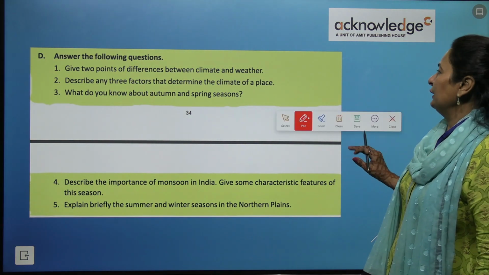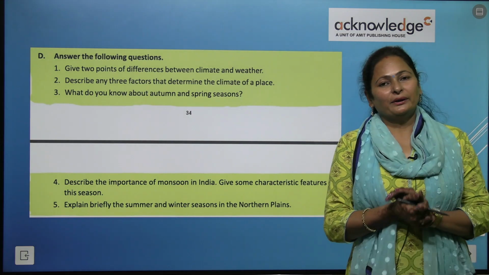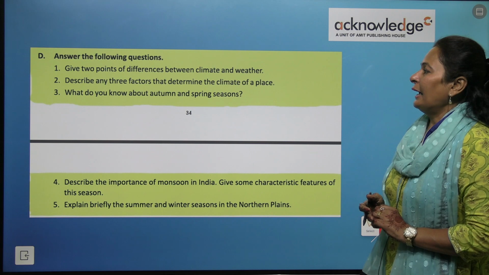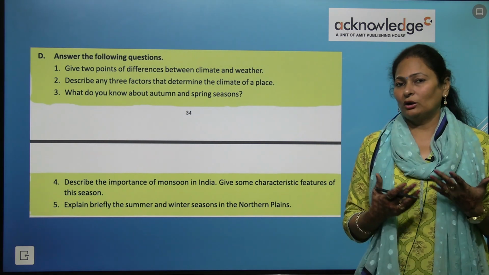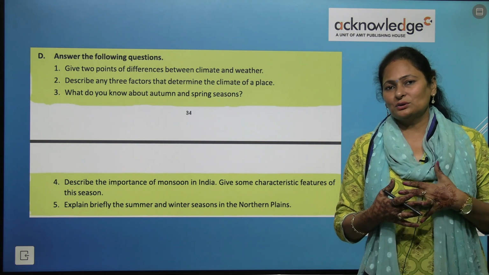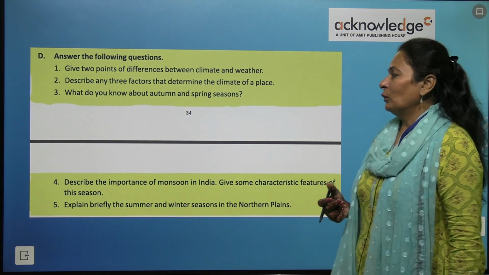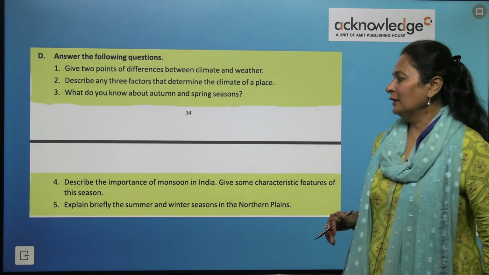Give two points of difference between climate and weather, which we have already done in detail. Describe any three factors that determine the climate of a place. What do you know about autumn and spring seasons?